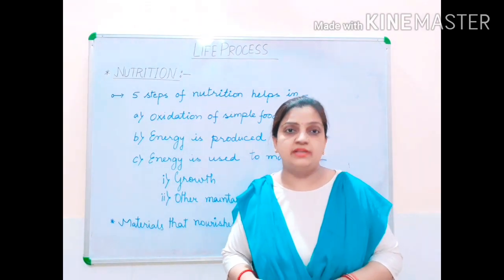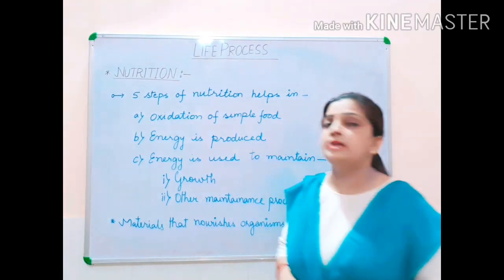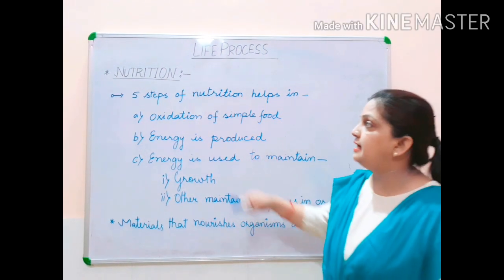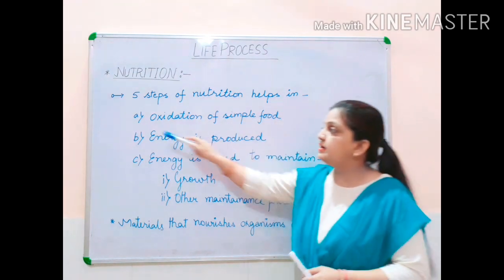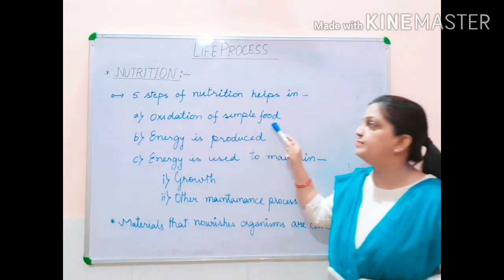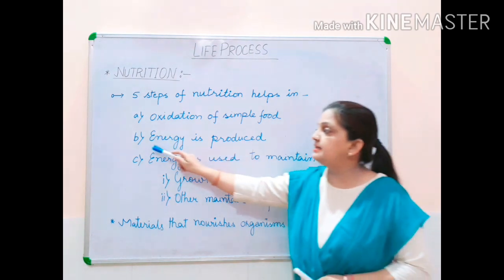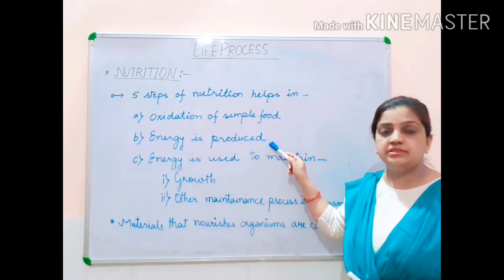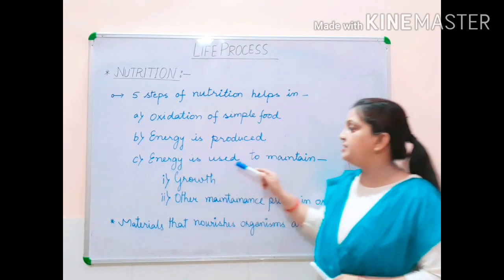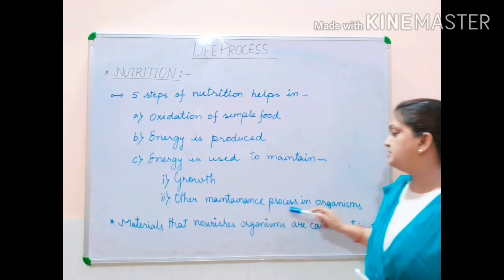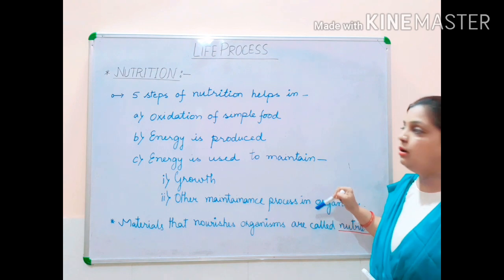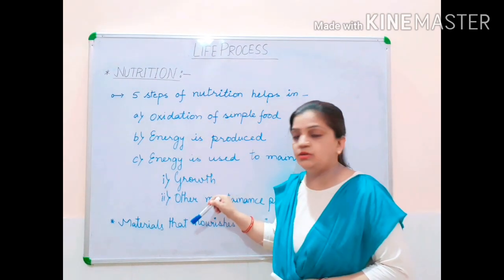Children, I have mentioned on the board that the 5 steps of nutrition help in: first, oxidation of simple food occurs. Second, energy is produced. And third, energy is used to maintain growth and other maintenance processes in organisms. Hope, children, this much is clear to you all.